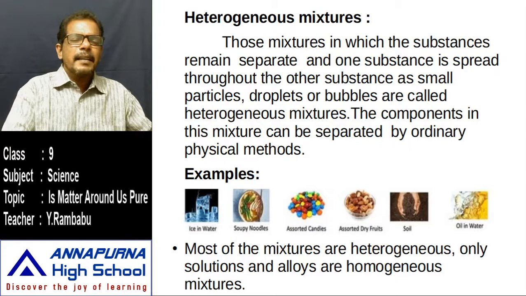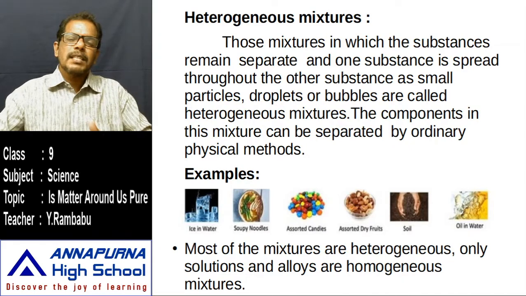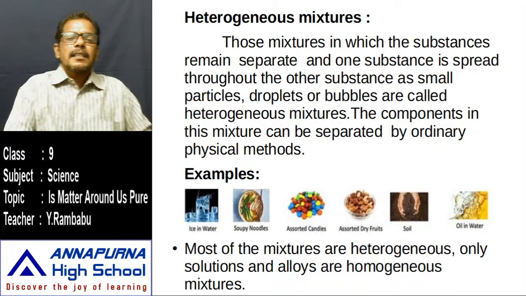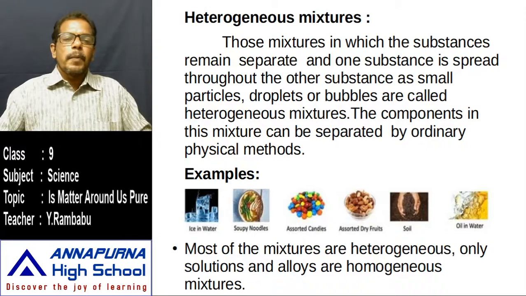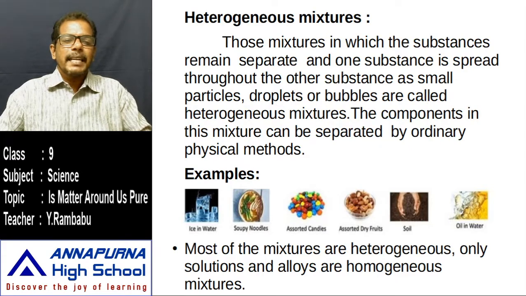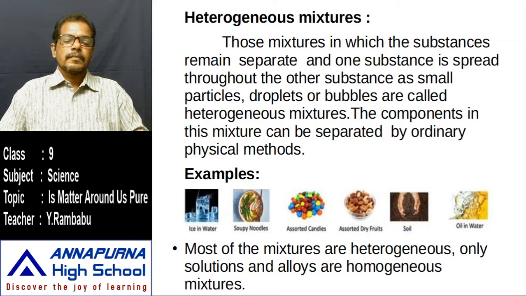That means they appear in the form of small particles, or droplets or bubbles, and that is called a heterogeneous mixture. And the components in these heterogeneous mixtures can be separated easily by physical methods like filtration.